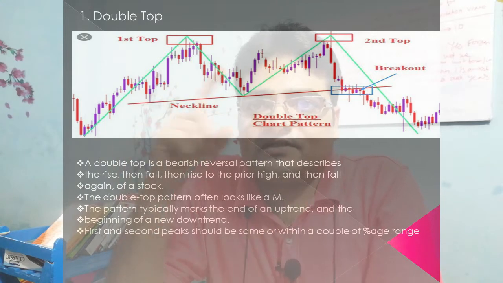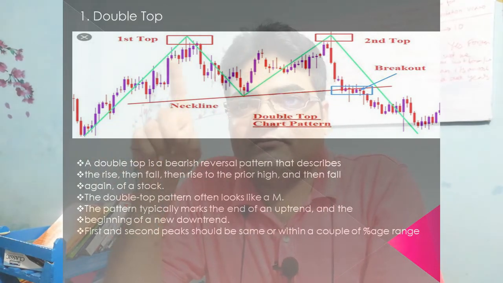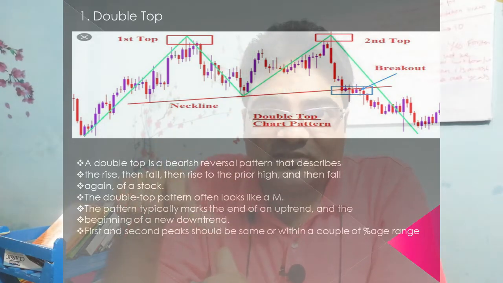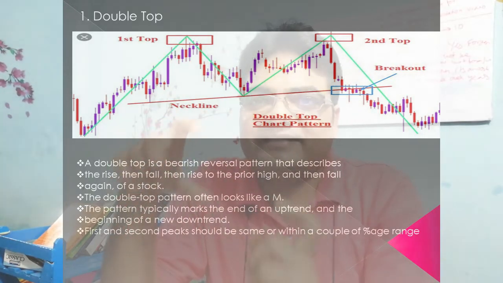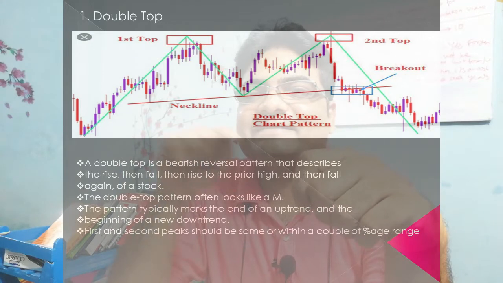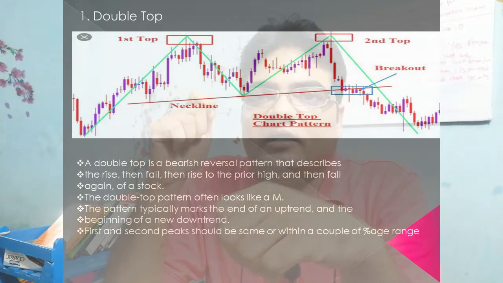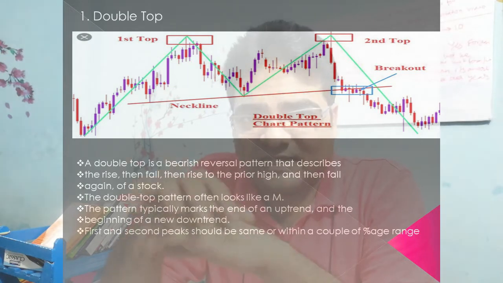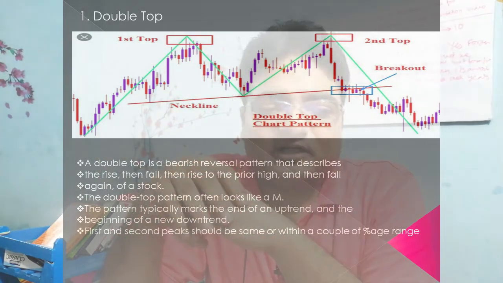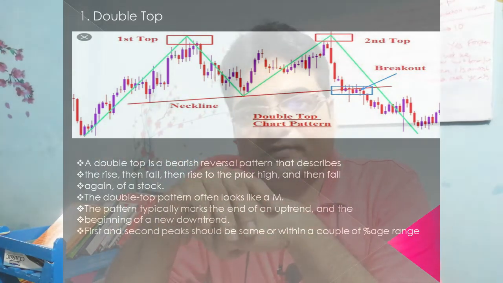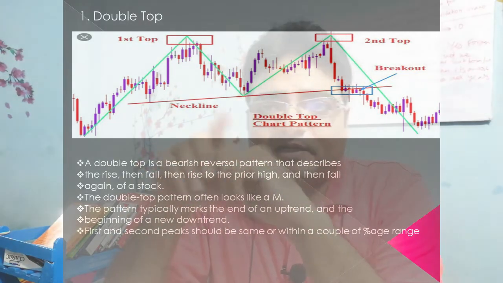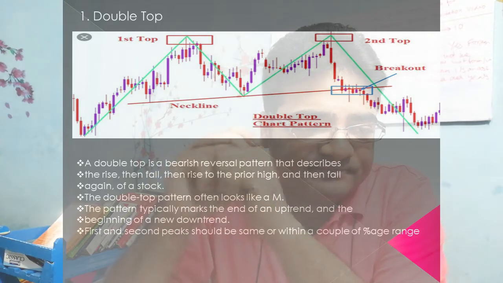Similarly, if you flip this, it becomes a W. So there is a double top, which we call a bearish pattern, and double bottom is a bullish pattern. So bottom line is, you need to understand what exactly it signifies in terms of the sentiments of market participants. So that's all you need to do. A double top chart pattern usually forms whenever there are big corrections. So anyways, double top chart pattern is something that you must remember.